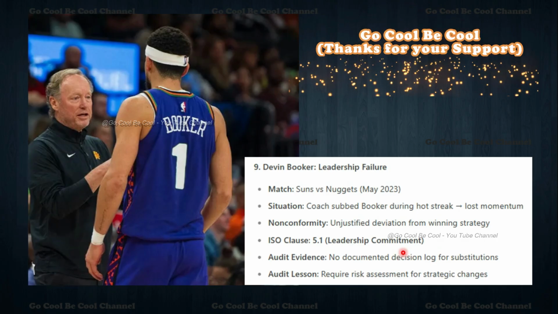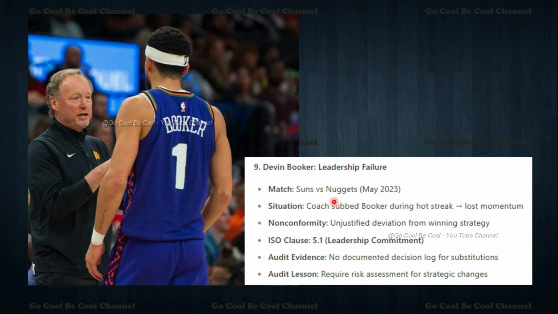The Suns versus Nuggets, May 2023. The coach sabotaged Booker during hot streaks, lost momentum. So unjustified deviations from winning strategy. ISO clause, what we can look at here is 5.1, leadership commitment. No documented decisions, no log for the substitution. So here is the recurring risk assessment for strategic changes. We can locate it in case of any problem. Leadership failure means 5.1, leadership commitment. We can locate it here. Mainly the Booker incident has happened during the hot streak.